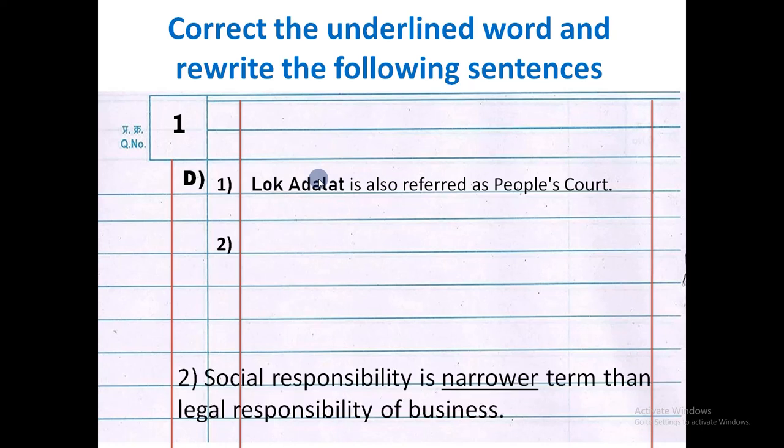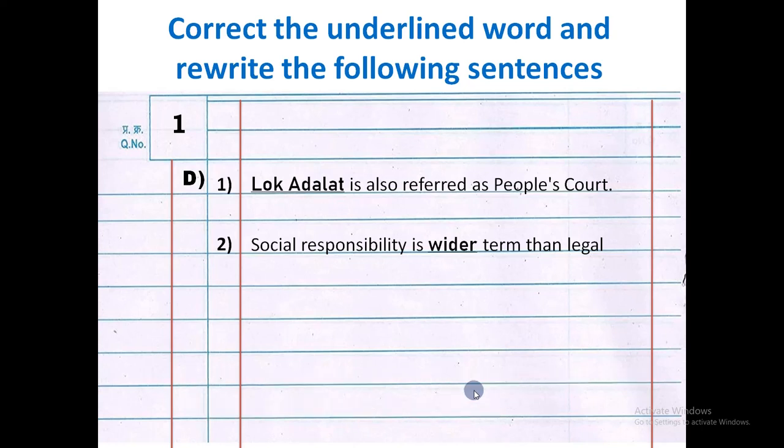We will take another example: Social responsibility is narrower term than legal responsibility of business. The word narrower is underlined. So we have to correct this underlined word. So the right answer will be: Social responsibility is wider term than legal responsibility of business. Highlight and underline the word wider. In this way we have to write this MCQ.